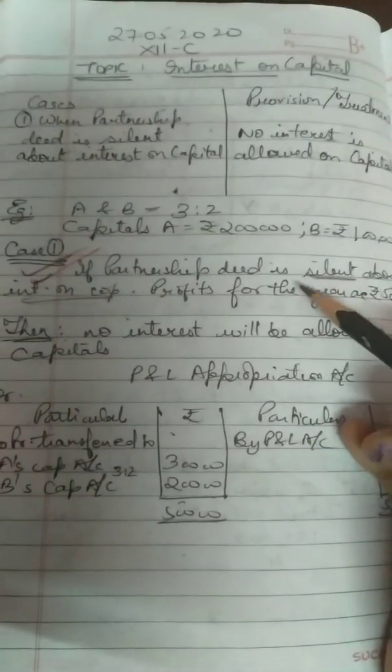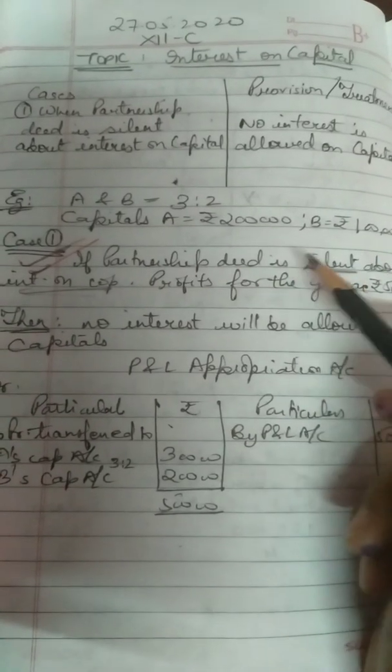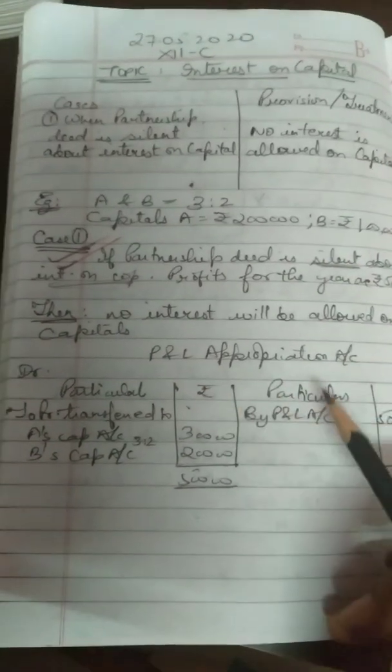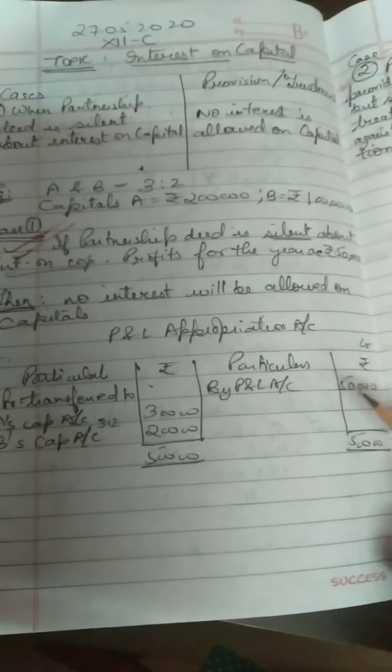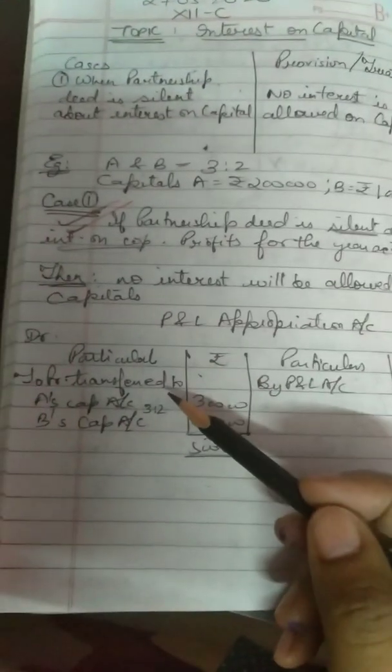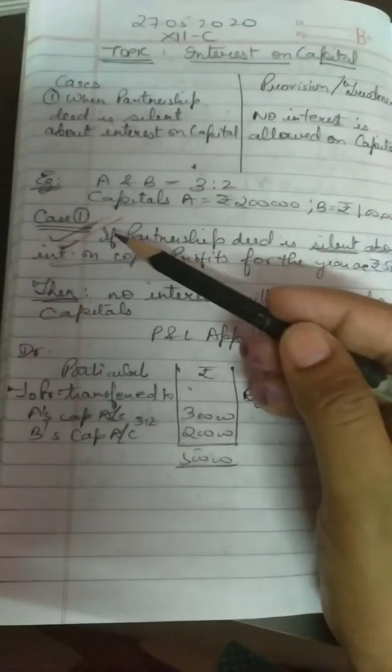Because there is no interest rate mentioned in the partnership deed, you will make the P&L appropriation account, and straight away whatever profit has been given, you will transfer the profit to partners' capital account without providing interest on capital to the partners. Alright, this is case 1. Then coming to case number 2.